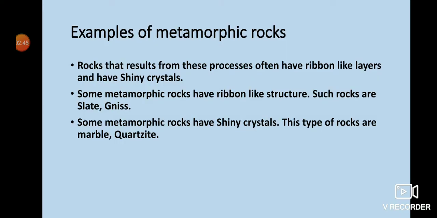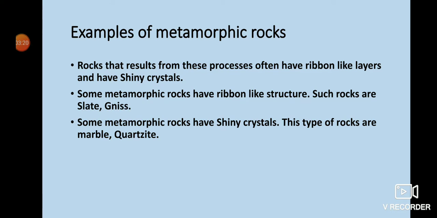Now metamorphic rocks that result from these processes often have ribbon-like layers, or you can see stripes, and have shiny crystals. Some metamorphic rocks have ribbon-like structure. Such rocks are slate and gneiss, and some metamorphic rocks have shiny crystals. These types of rocks are marble and quartzite.